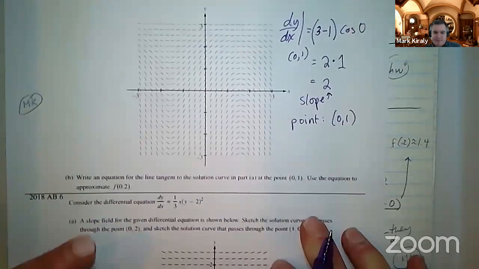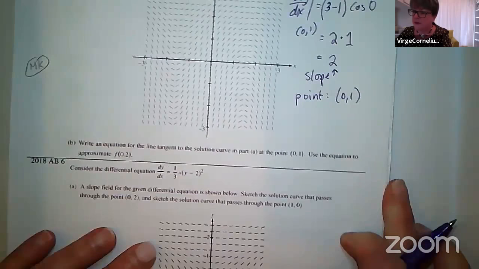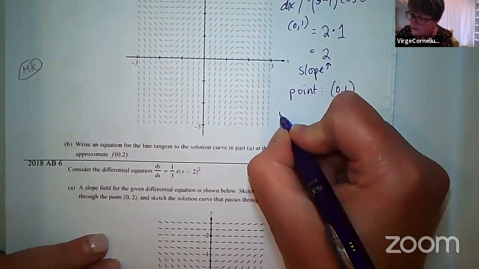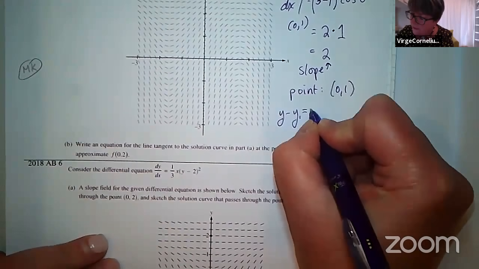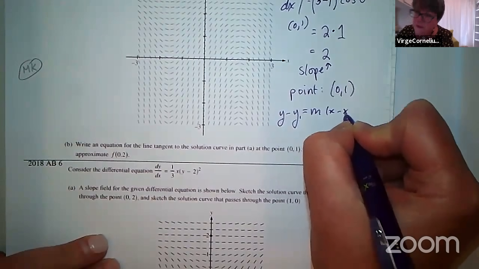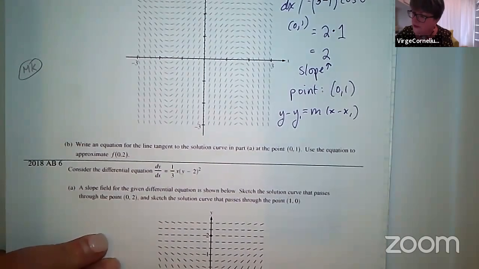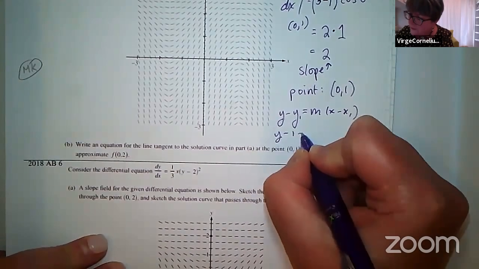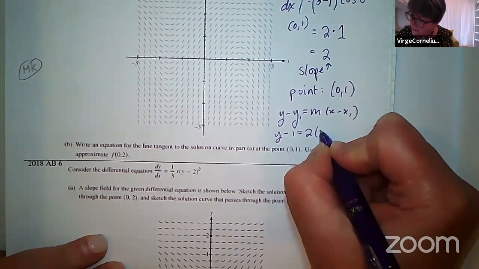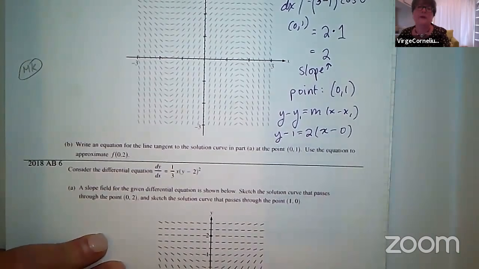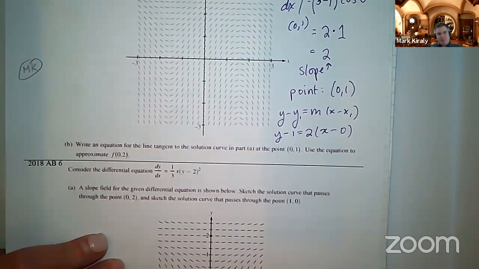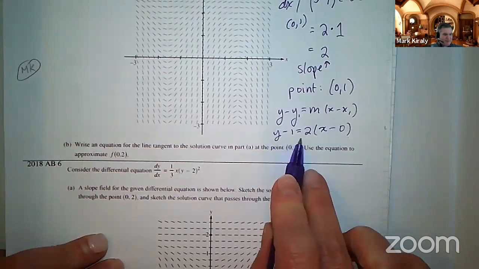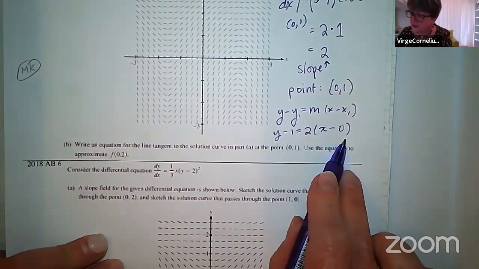And then, my AP calculus students a long time ago said goodbye to y equals mx plus b in favor of point slope form. It took some of them longer than others to completely jettison y equals mx plus b. But this is much better, in my opinion. Many people's opinions. Yes. y minus 1 equals 2 times x minus 0 is my tangent line.